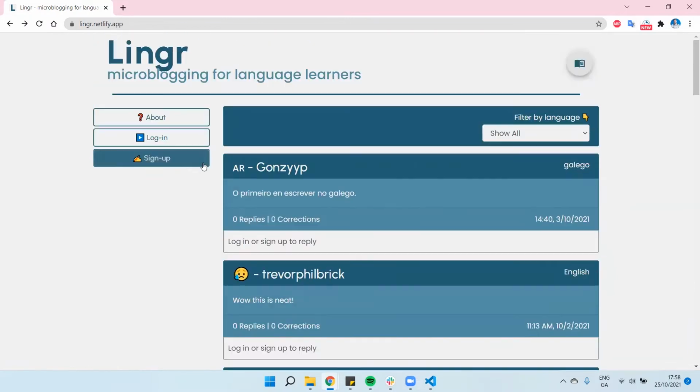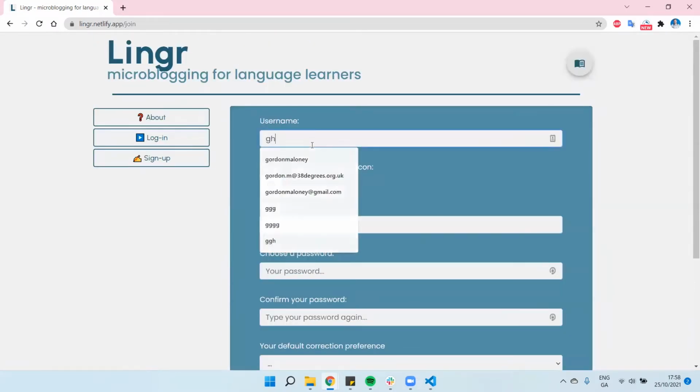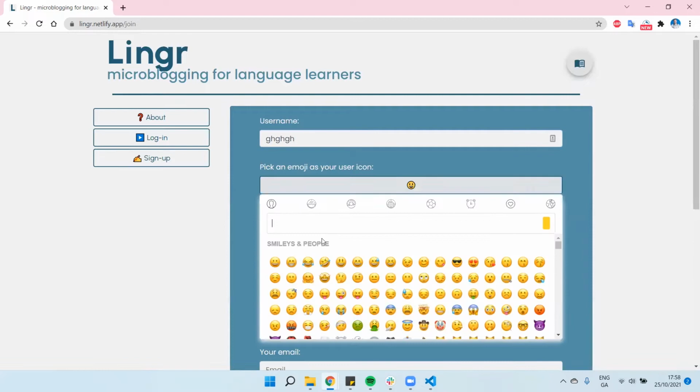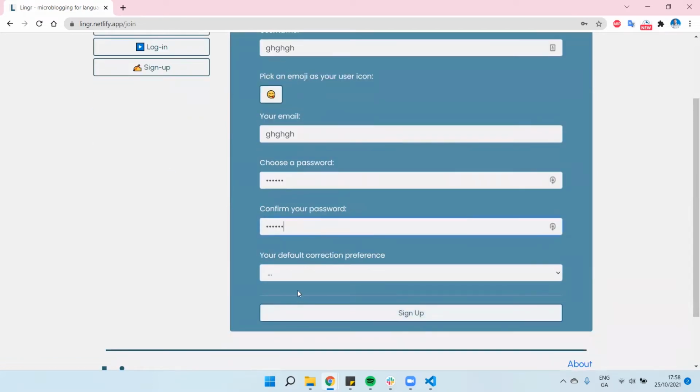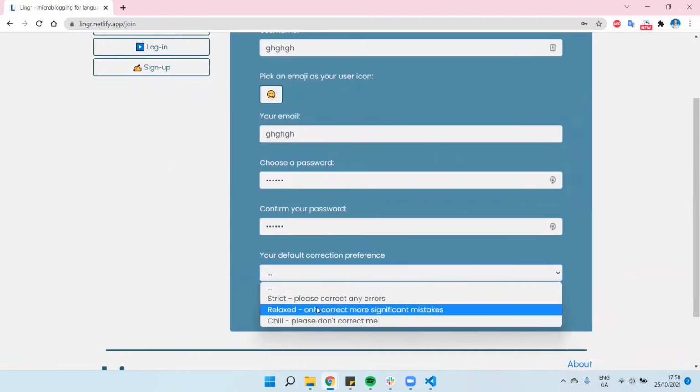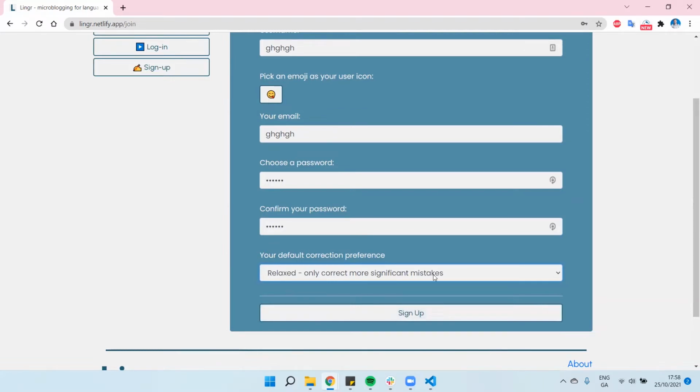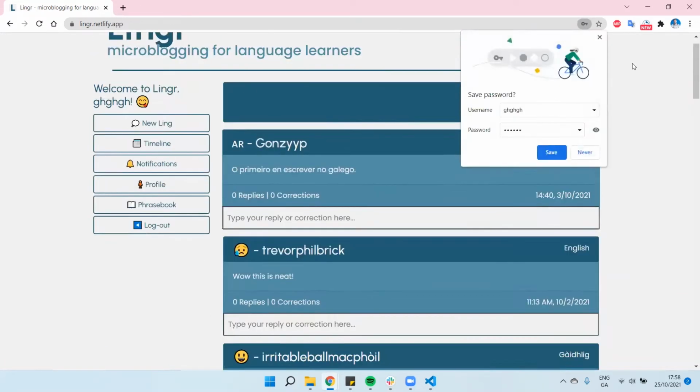So we'll run through how it works. You can sign up. We'll just do a fake account just for the sake of it. You can pick an emoji to be your user icon. So let's do this one. We'll do this. And you can select your correction preference. You can say you're relaxed. You don't want people to only correct the more significant mistakes. You sign up and it takes you to here.